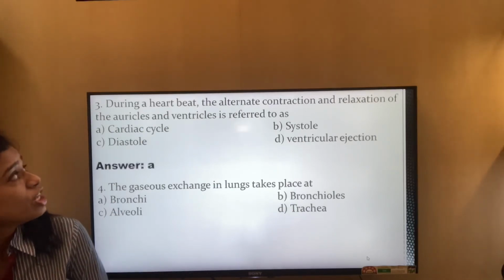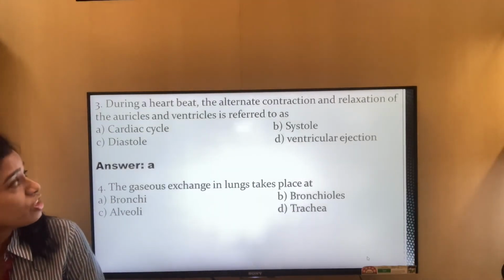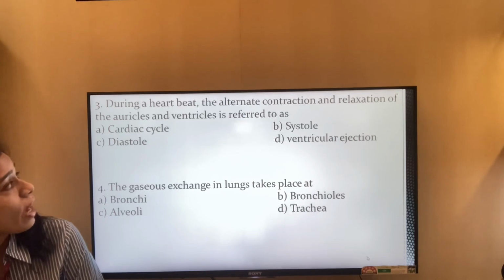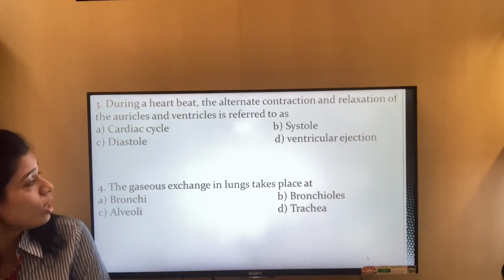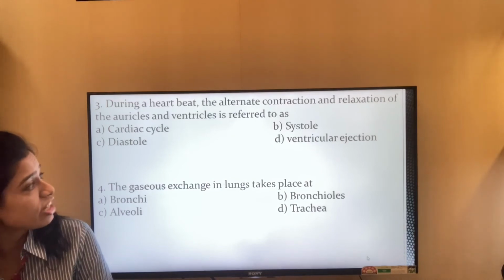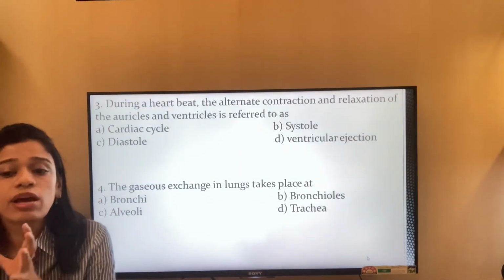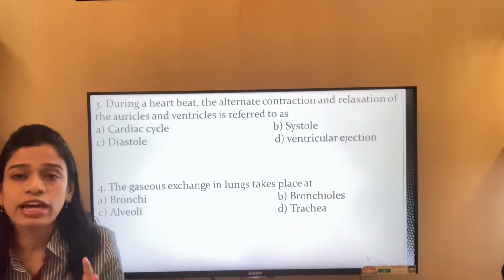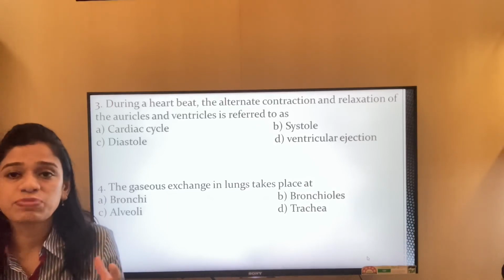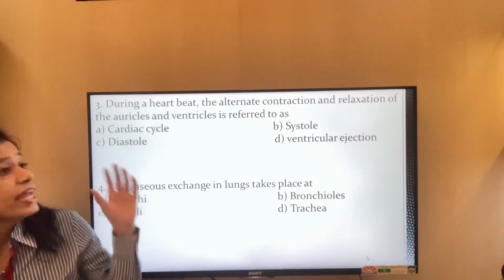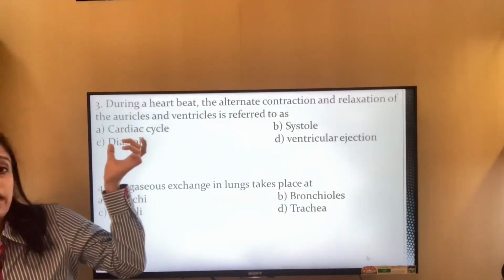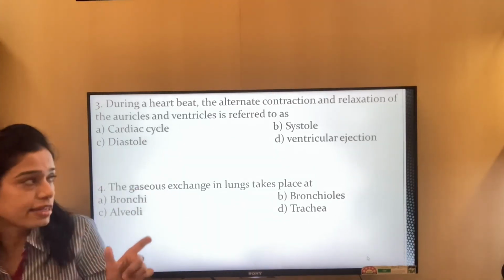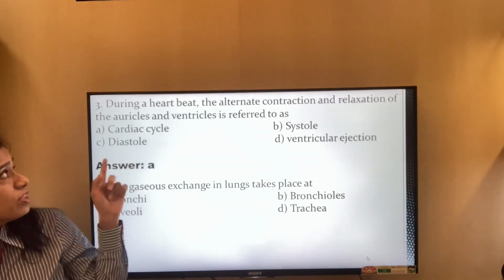The third question, during a heartbeat, the alternate contraction and relaxation of the auricles and the ventricles is referred to as the cardiac cycle, systole, diastole, or ventricular ejection. It is the alternate contraction and relaxation of the heart, that is, the blood is being taken in and pumped out. So it involves the full cycle. So it has to be the cardiac cycle. Systole and diastole are parts of the cardiac cycle. So the answer for this is answer A.